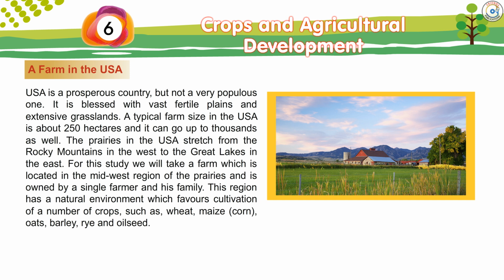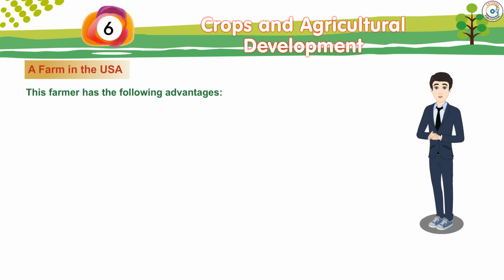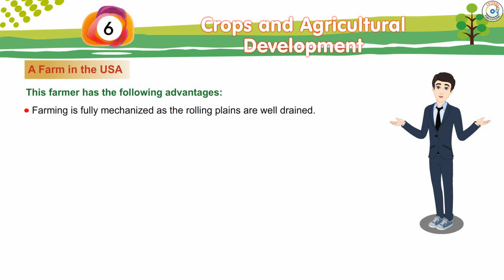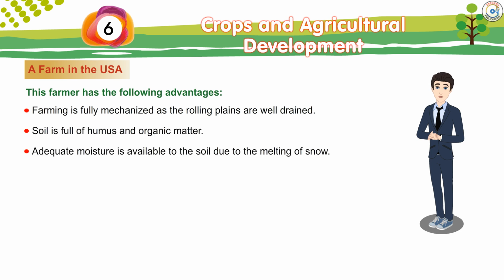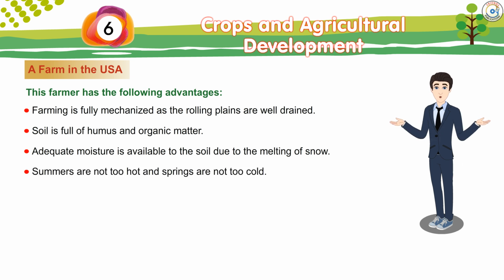This region has a natural environment which favors cultivation of a number of crops such as wheat, maize, corn, oats, barley, rye and oilseed. This farmer has the following advantages. Farming is fully mechanized as the rolling plains are well drained. Soil is full of humus and organic matter. Adequate moisture is available to the soil due to the melting of snow. Summers are not too hot and springs are not too cold.